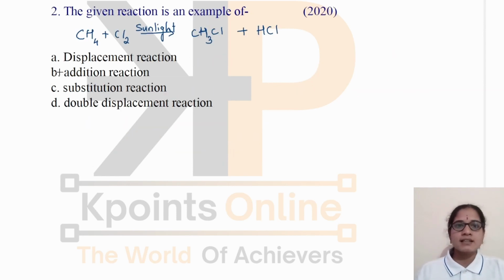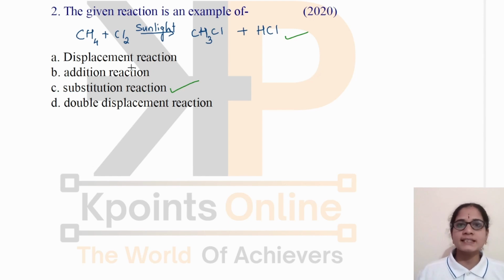The next question is, the given reaction is an example of, and the reaction is this. Here you can easily observe that there is a replacement of one hydrogen atom by one chlorine atom. This is a substitution reaction, and there is no addition of any element here. The chlorine atom is being bonded to carbon by replacing the hydrogen atom. So this is a substitution reaction. So our correct answer is substitution reaction.